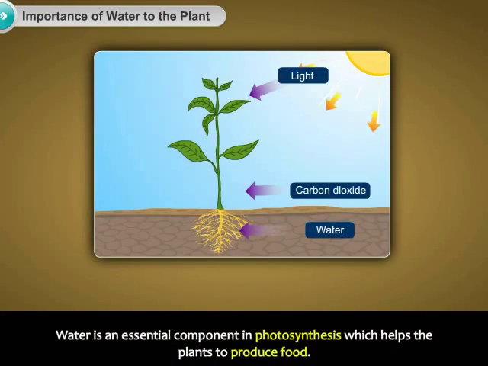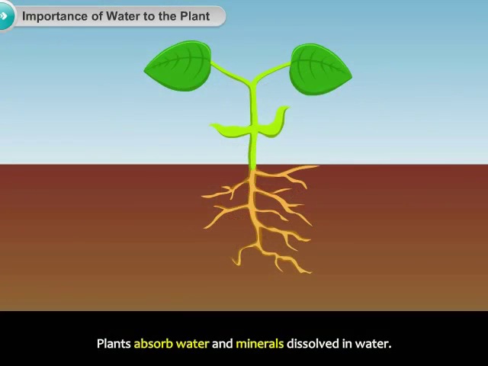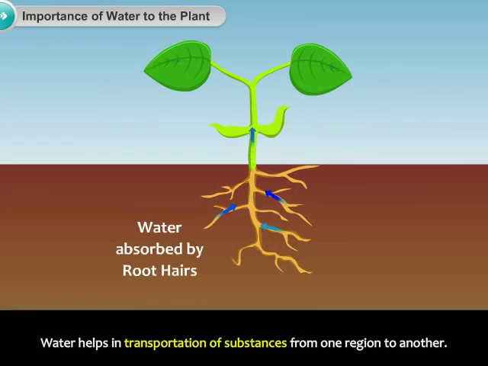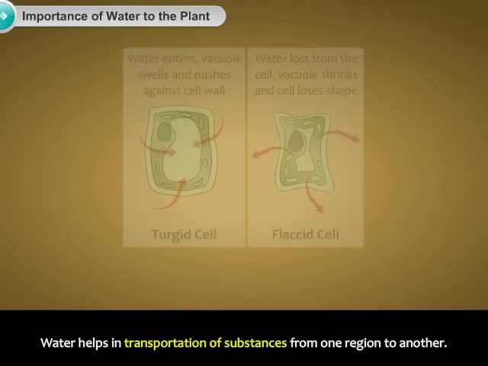Water is an essential component in photosynthesis, which helps the plants to produce food. Plants absorb water and minerals dissolved in water. Water helps in transportation of substances from one region to another.